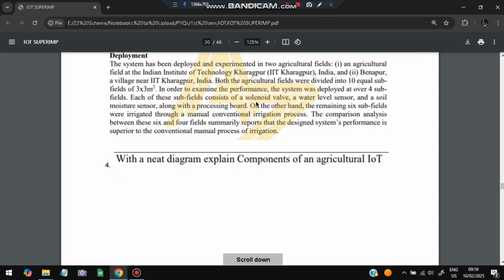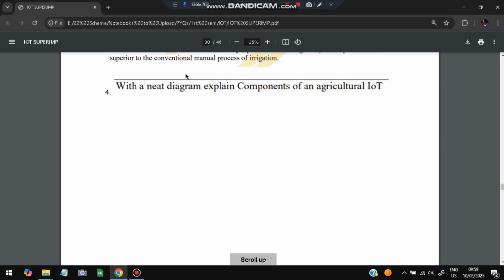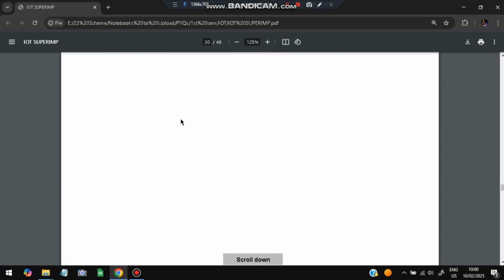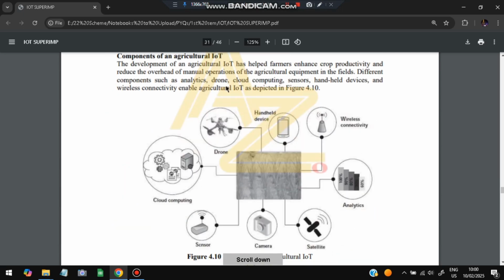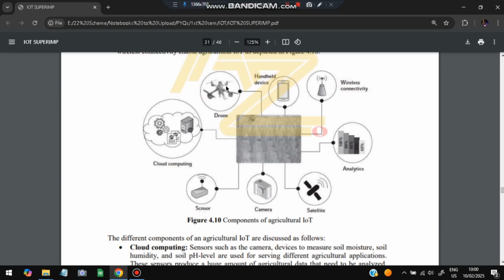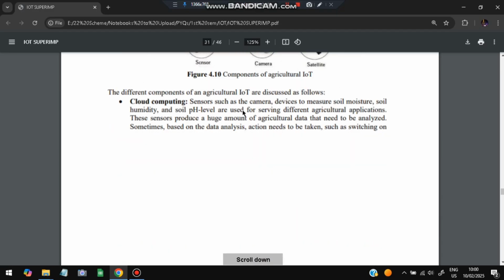Okay, moving on to the fourth supplement question, we have: with a diagram explain components of agricultural IoT. Okay, so in agricultural IoT, there are few components here. Let's have a look at each of these. What are the things we need? First is cloud computing. Why do we need cloud computing? Whatever data we are getting, we have to store it, and we have to analyze that data. For that, storage is required, and cloud computing is the best storage.